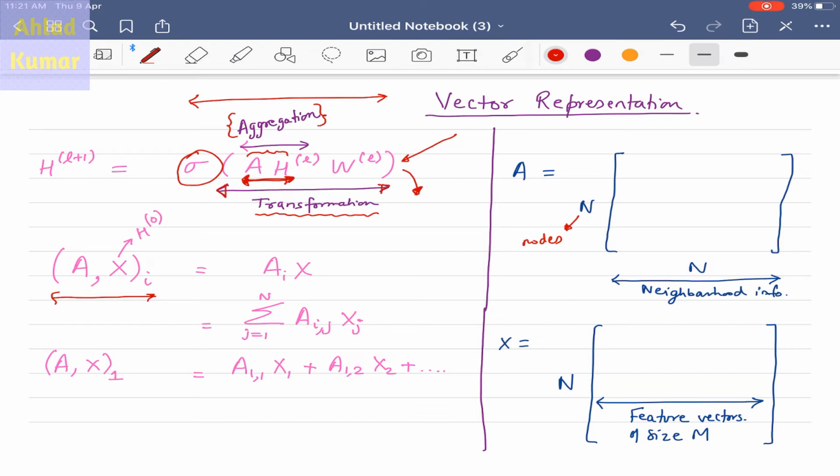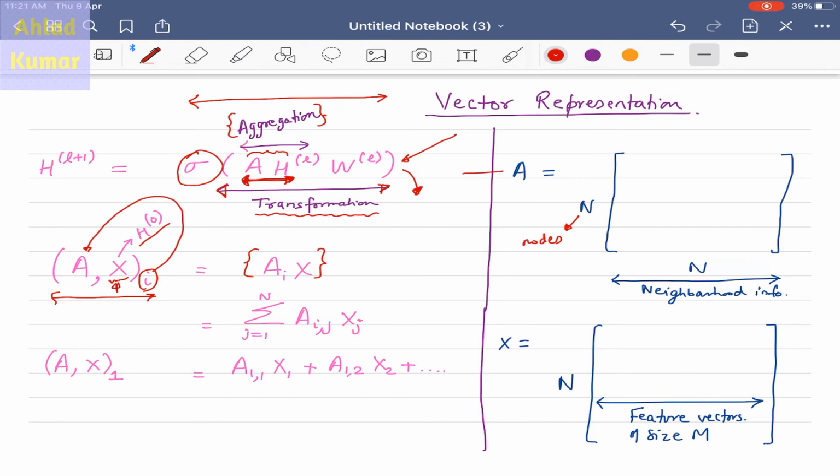You know that when we form the computational graph, at that time H0, the very first layer of the computational graph, is the feature vectors of the input, and we are representing it by X, and this I represents the rows of the adjacency matrix. When we expand this expression, what we get is A_i X. Let's discuss this in detail.